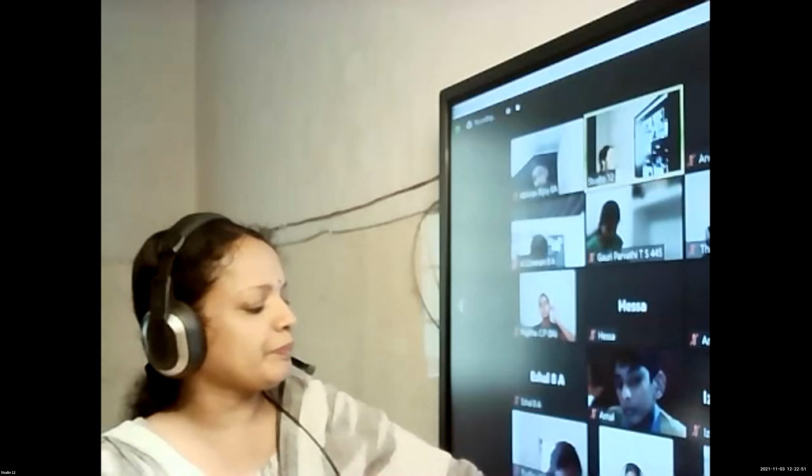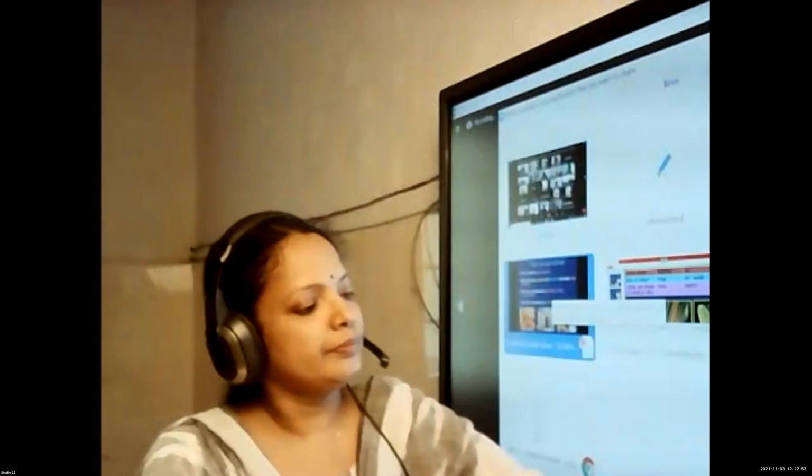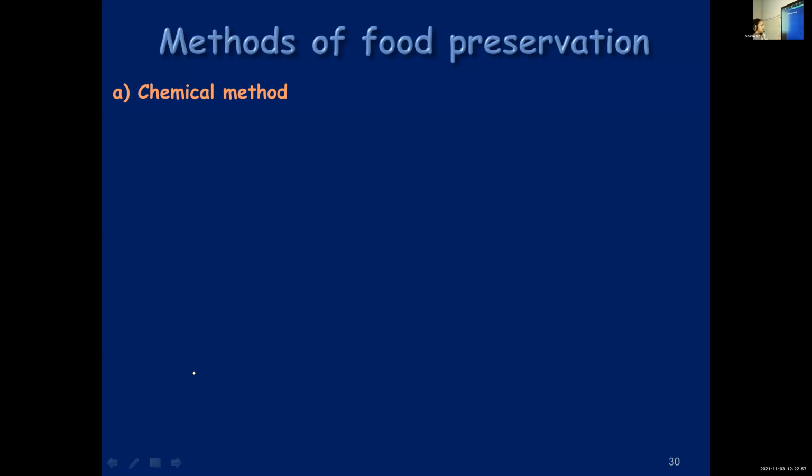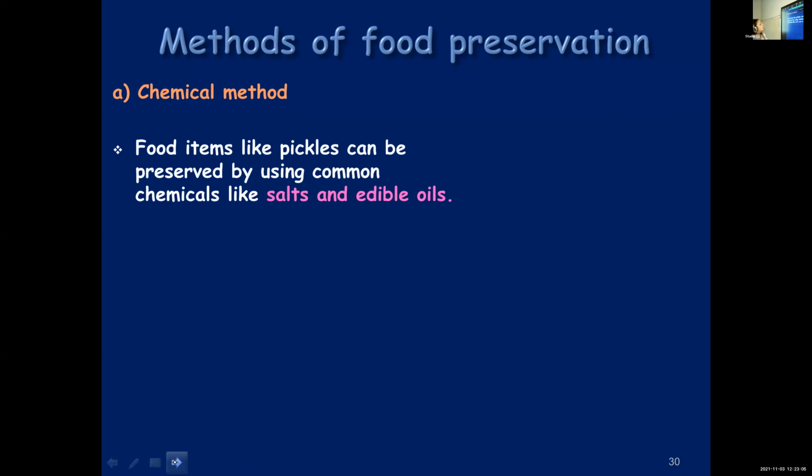Now let's see. Chemical method. The first method of food preservation is chemical method. Only one method we will learn today. Food items like pickles can be preserved by using common chemicals like salt and edible oils. So these are commonly used chemicals.